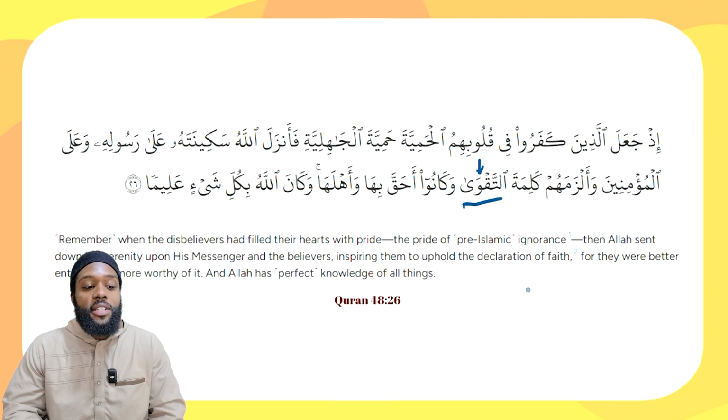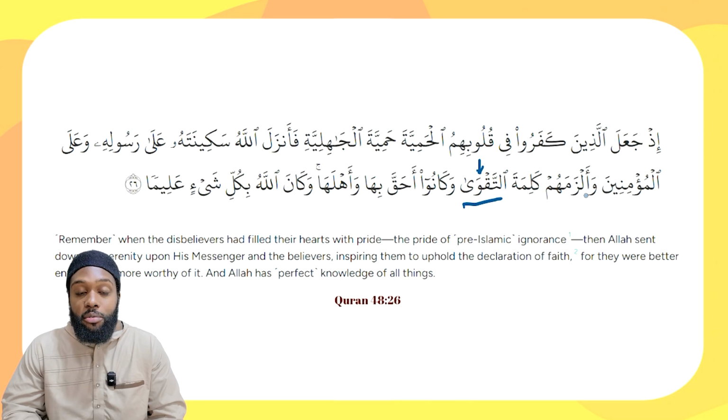And the question is, well, what state is at-taqwa in, right? Is it rafa, is it nasb, or is it jar? Because we don't have a sign at the end here showing us the state of this word. We have to rely purely on our knowledge, our understanding of these grammatical concepts that we've learned, right? And this is a great tip for you to always keep in mind, right? Whenever you want to know the state of a particular word, the first thing you want to do is look to the word before it. And if that word doesn't give you any indication, then you want to look to the word before that, etc., etc., right? And if we look to the word before at-taqwa, we see kalima, right?